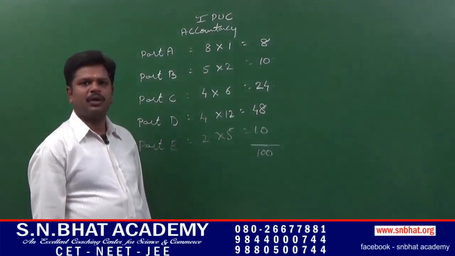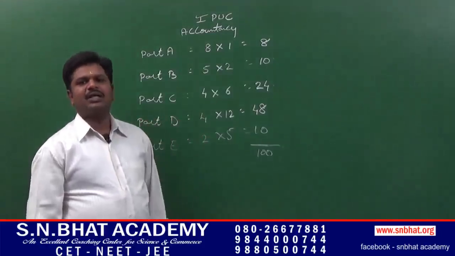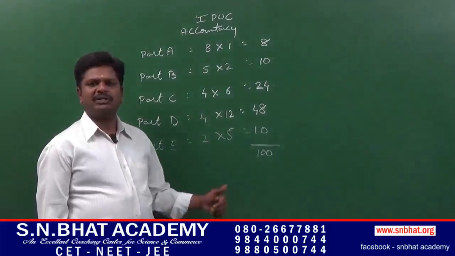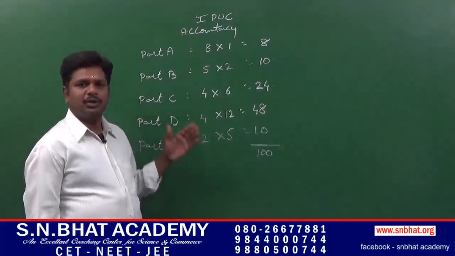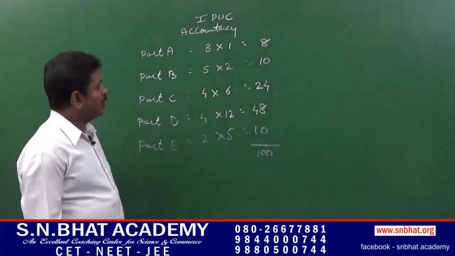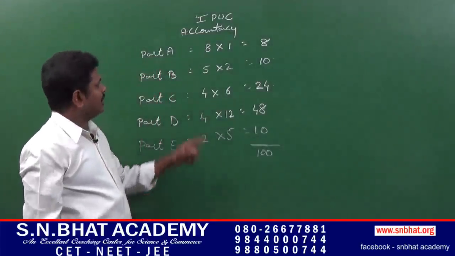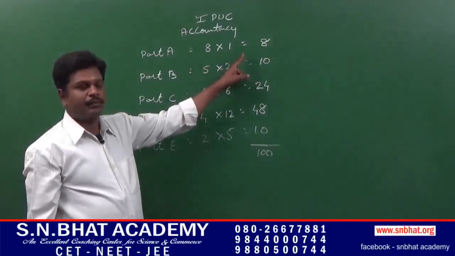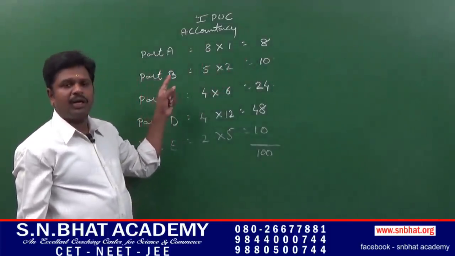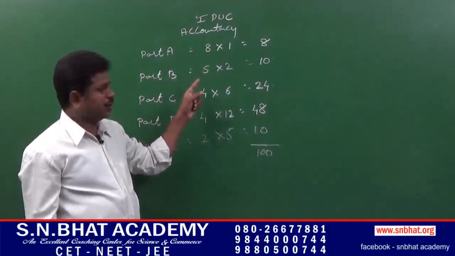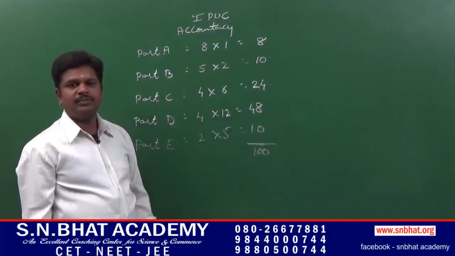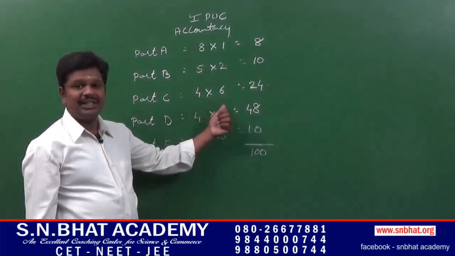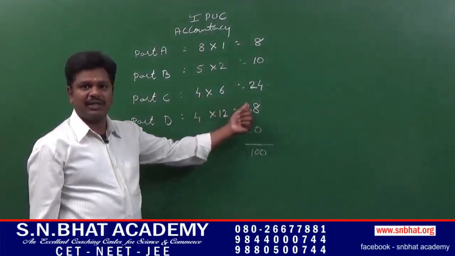Now let us discuss the first year PUC Accountancy Model Question Paper. Before discussing the question paper, let us know the pattern of the question paper. In part A, you have to attend 8 questions out of 10 which carries 1 mark each. In part B, you have to attend 5 questions out of 8 questions which carries 2 marks each. In part C, you have to attend 4 questions out of 6 questions which carries 6 marks each.